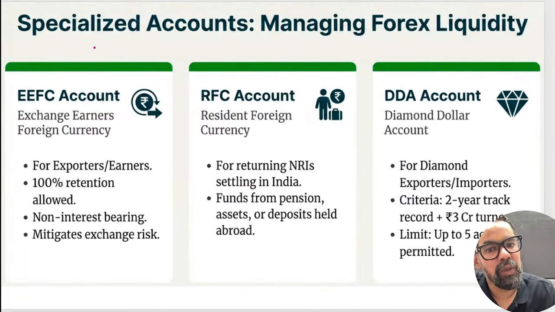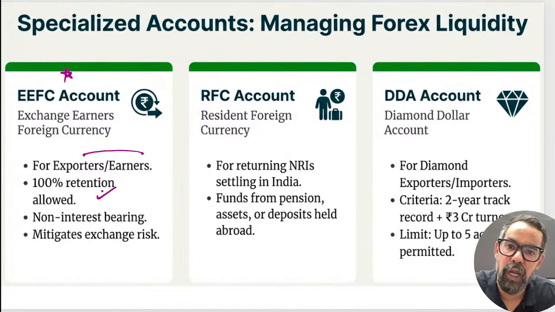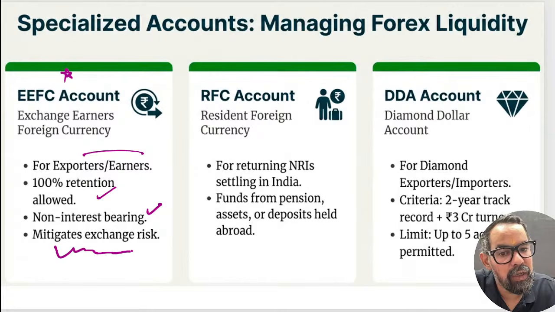Yes. So it is the Exchange Earners Foreign Currency account for exporters, or foreign currency earners. They can maintain this with an authorized dealer bank. 100% retention is allowed in this one, non-interest bearing, and it mitigates the exchange risk.